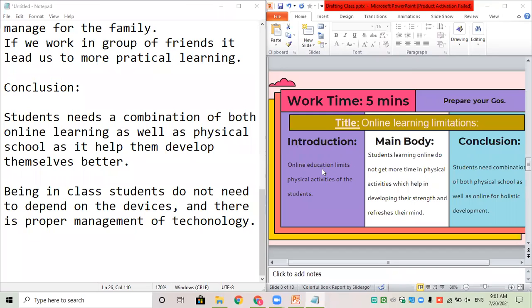Perfect. Okay, since you have understood how to divide your timing, now what we're going to do is combine all that you have written, that is your introduction, main body and conclusion, in writing one paragraph only. What I'm going to do is simple. I'm going to look at this graphic organizer that I've created and combine it in a way that it is in continuation. It should not feel like pointers, it has to feel like a paragraph.